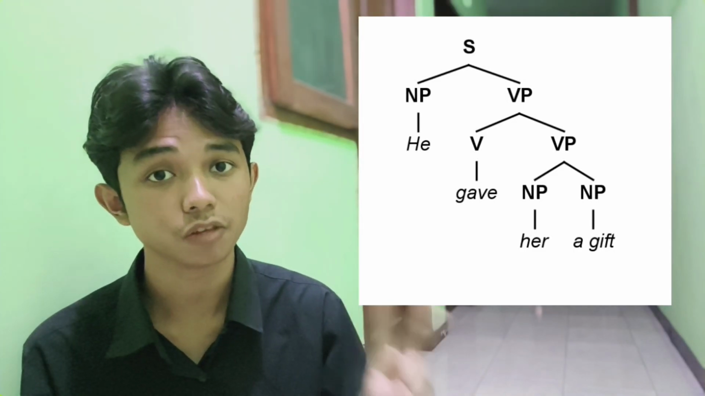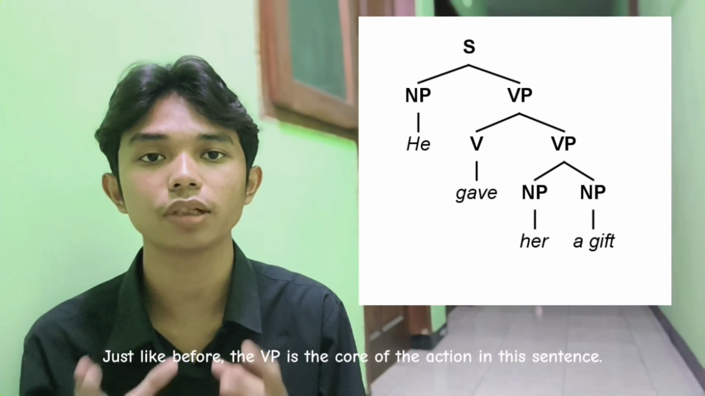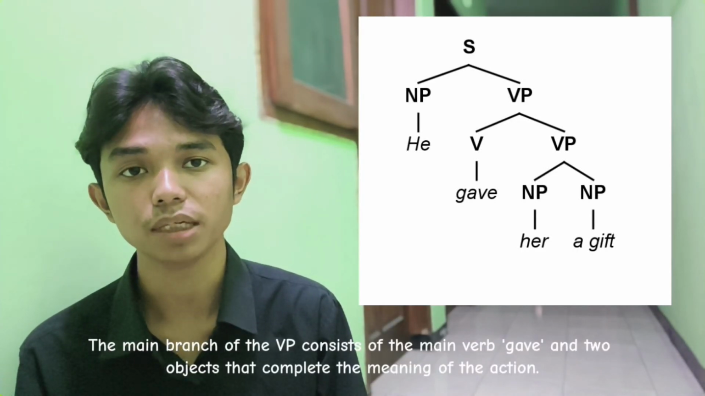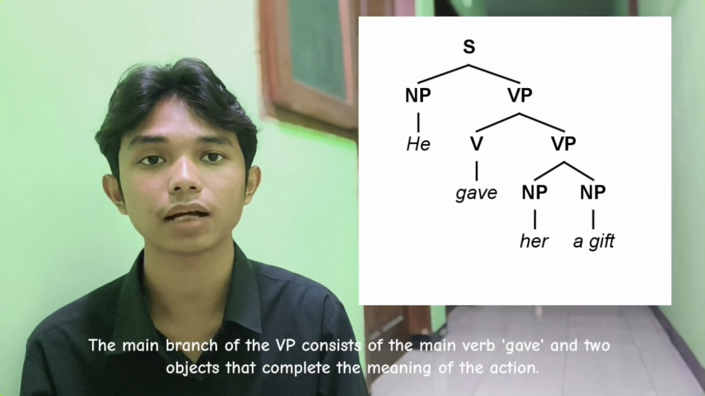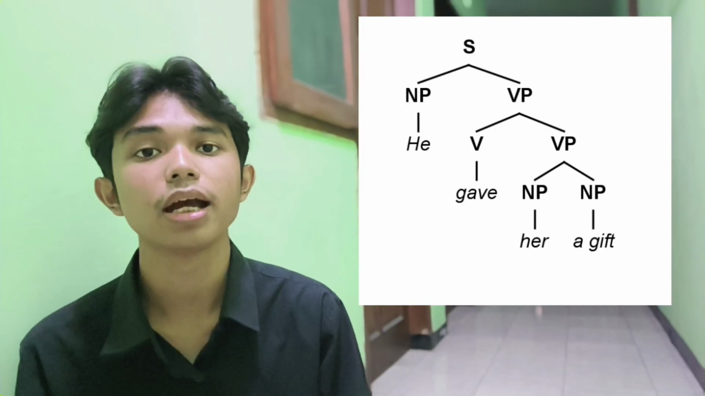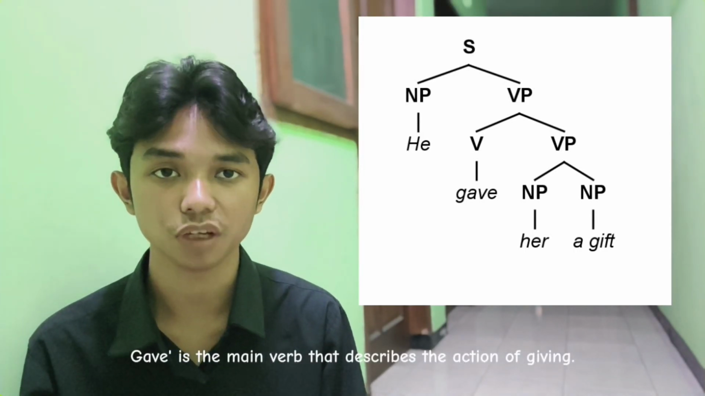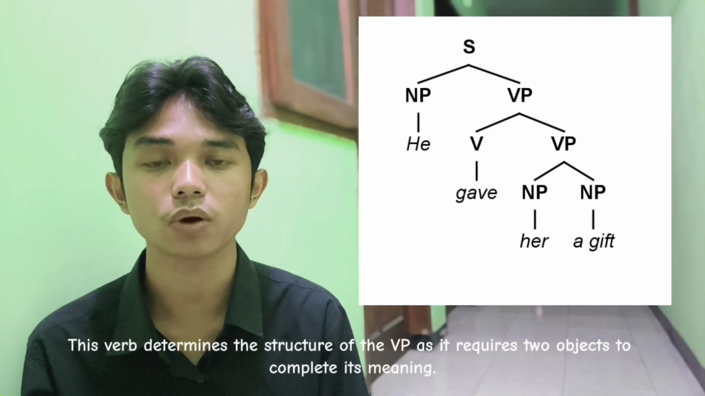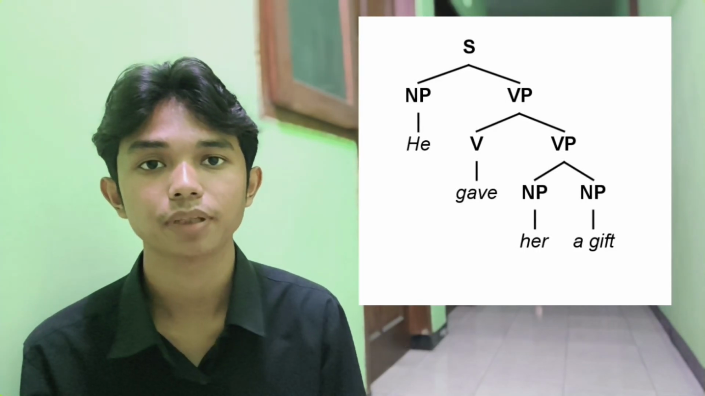And next is VP, verb phrase. Just like before, the VP is the core of the action in this sentence. The main branch of the VP consists of the main verb give and the two objects that complete the meaning of the action. Lexical verb V, give, is the main verb that describes the action of giving. The verb determines the structure of the VP as it requires two objects to complete its meaning.